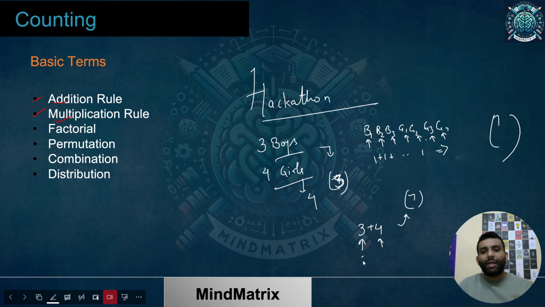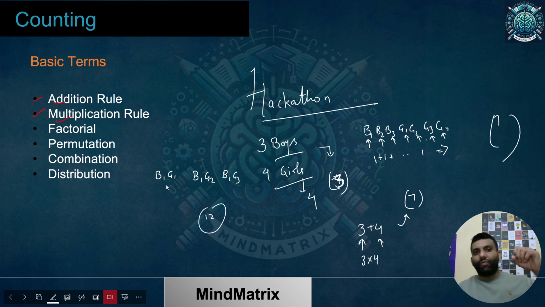So this time I'll be multiplying. And how am I getting this sense of multiplication? You can see this directly over here. Who all can be winners? As I have mentioned, b1, b2, b3, and g1, g2, g3, g4. So winners could be b1 g1, b1 g2, b1 g3, and b1 g4. Similarly I can move like b2 g1, b2 g2, b2 g3, b2 g4, and then for b3, g1, b3 g2. So overall, how many candidates will you be having? It would be 12 only.